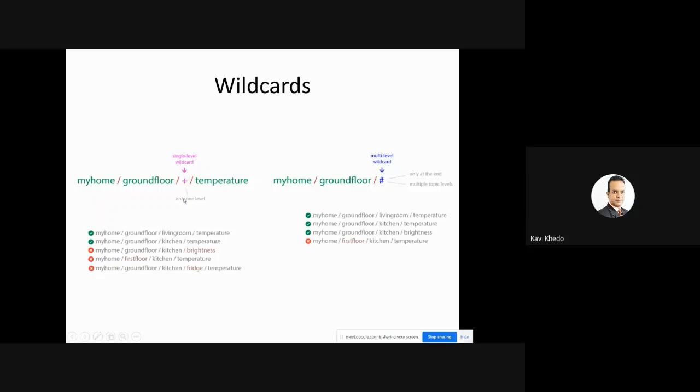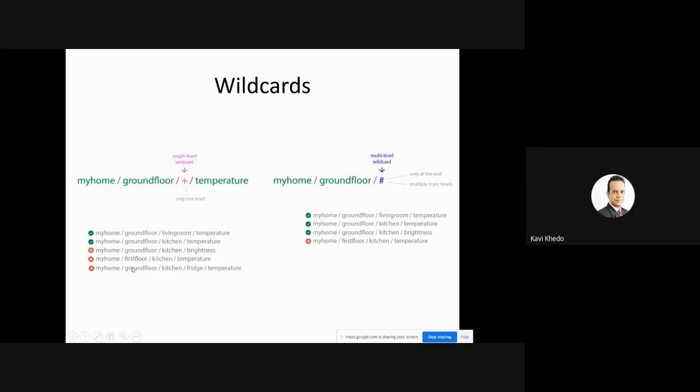When you have a plus here, it means living room, kitchen, kitchen again. But brightness, this will not be sent. You see the green ones, the first two, they are green. The third one will not be transmitted. Why? Because it is my home, it is ground floor, it is kitchen, but it is not the topic. I have not shown interest in brightness. The fourth one, why will we not transmit? My home, but this one is the first floor. On the first floor, there is a kitchen, there is temperature, but I'm not interested in the first floor. So this will not be transmitted.